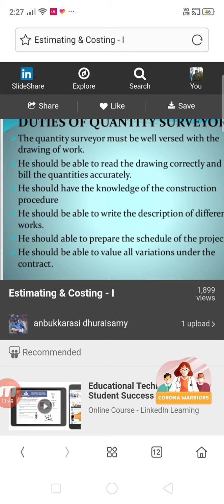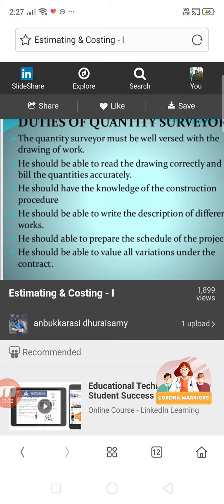Without drawing, a quantity surveyor or a civil engineer is handicapped, will be coming under the category of handicap, because without knowledge of the drawing, forget about taking the quantities from the drawing and going for the estimates or estimation, you will not be able to execute the work at the construction site without a knowledge of the drawing. So obviously drawing plays a very important role.